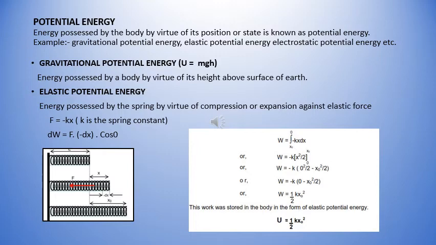Now the total work done by the spring in gaining its original length will be obtained by integrating from x naught to 0. So the total work done will be equal to half kx square, which is stored in the form of potential energy, and therefore the potential energy of the spring is half kx square.